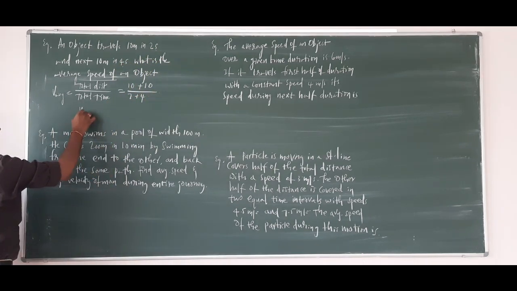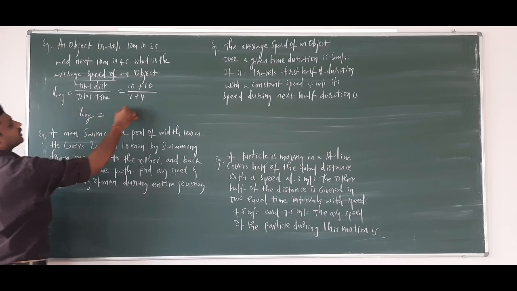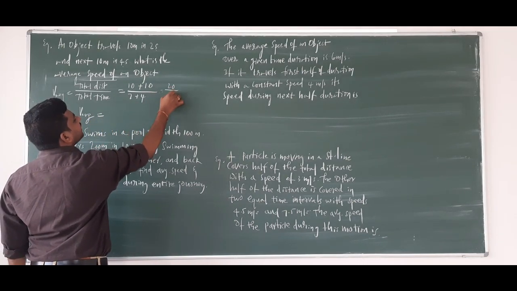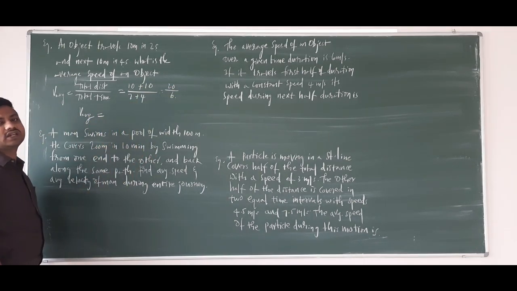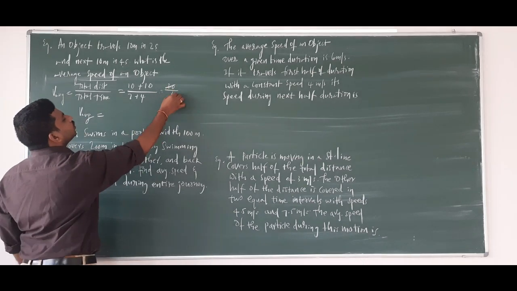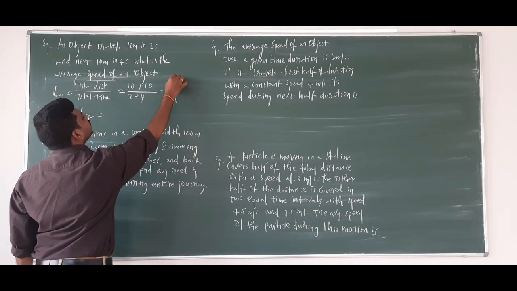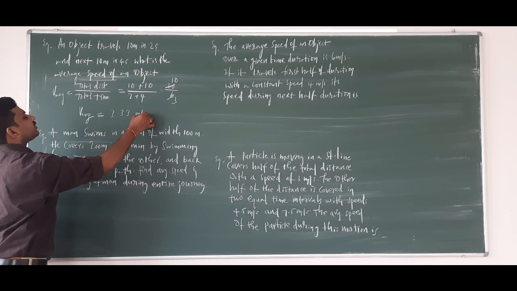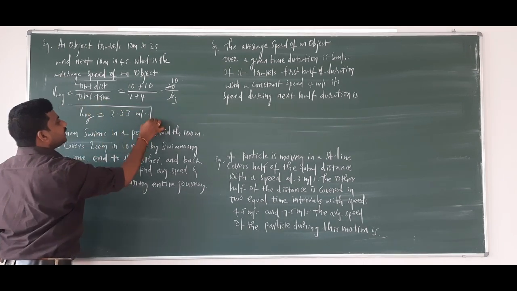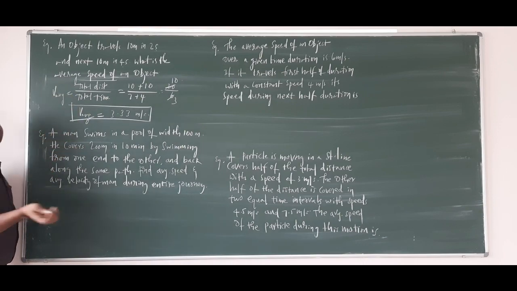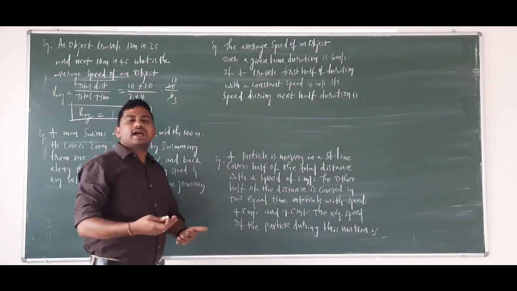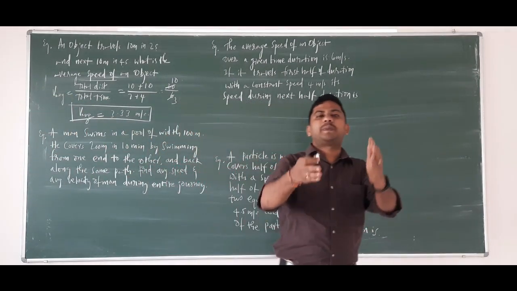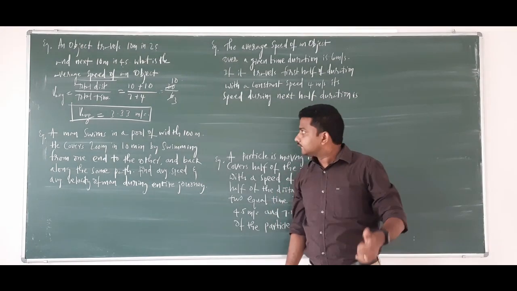So now what I can write here, it's 20 by 6. How much here? So this is 2 3s and 2 10s. So your answer will be 3.33 meters per second. I had clearly told you the unit for average speed or average velocity is also meters per second. Okay. Now next,